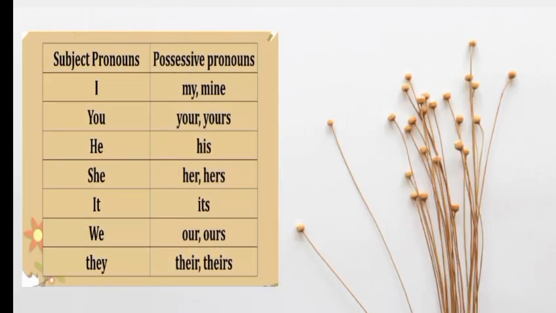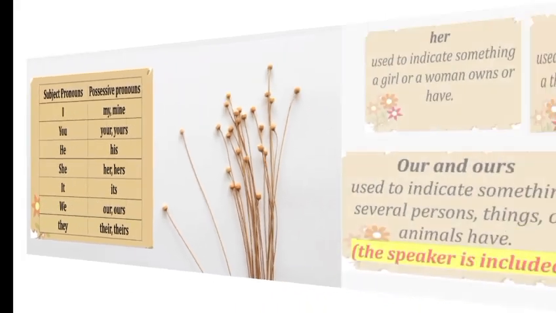For subject I, we use my and mine. For subject you, we use your and yours. For subject he, we use his. For subject she, we use her and hers. For subject it, we use its. For subject we, we use our and ours. For subject they, we use their and theirs as a possessive pronoun.